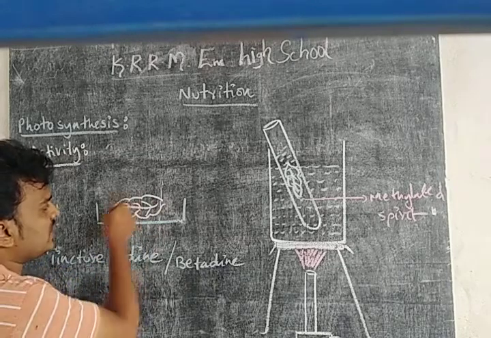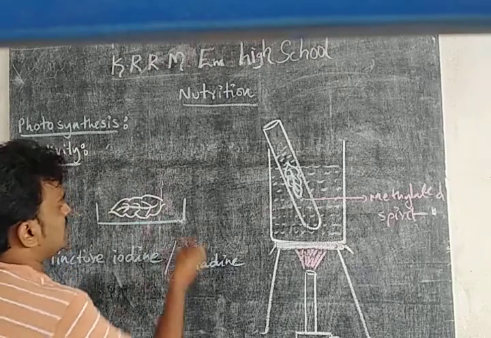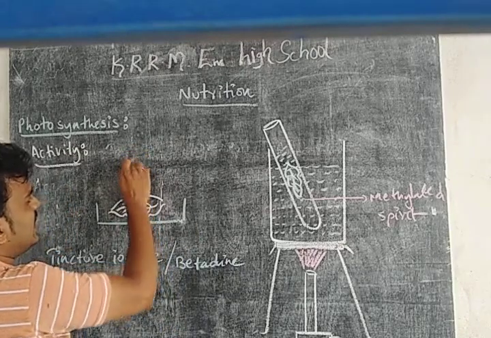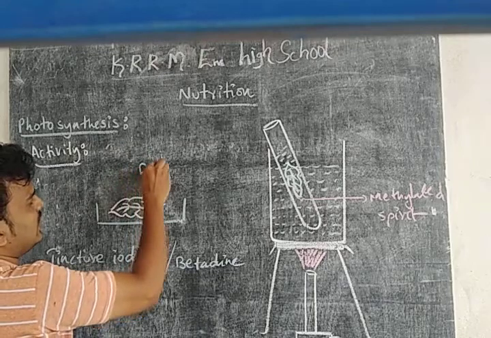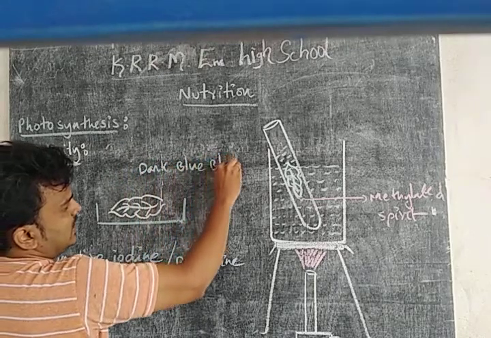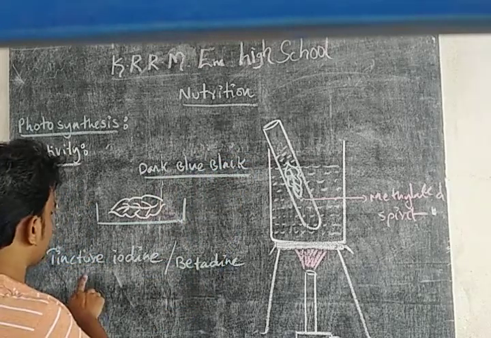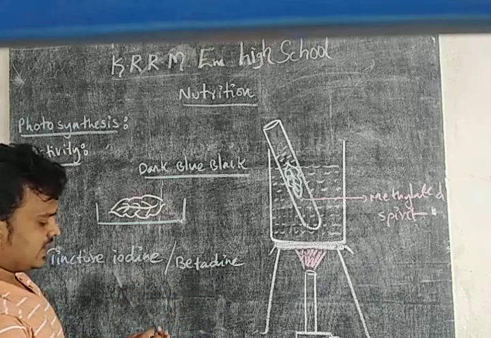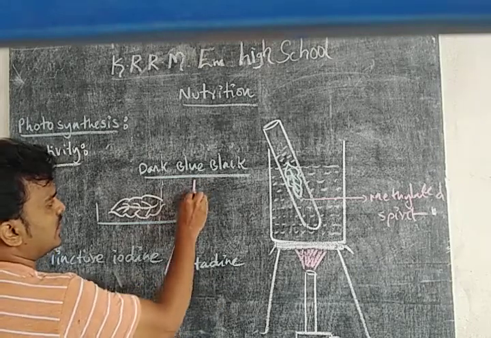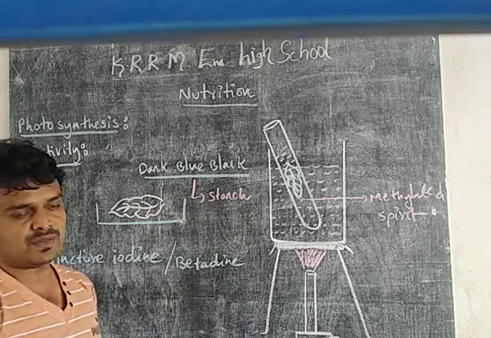Then the color of the leaf converts into dark blue black. The leaf changes to dark blue black by adding tincture iodine or betadine. That indicates the presence of starch.